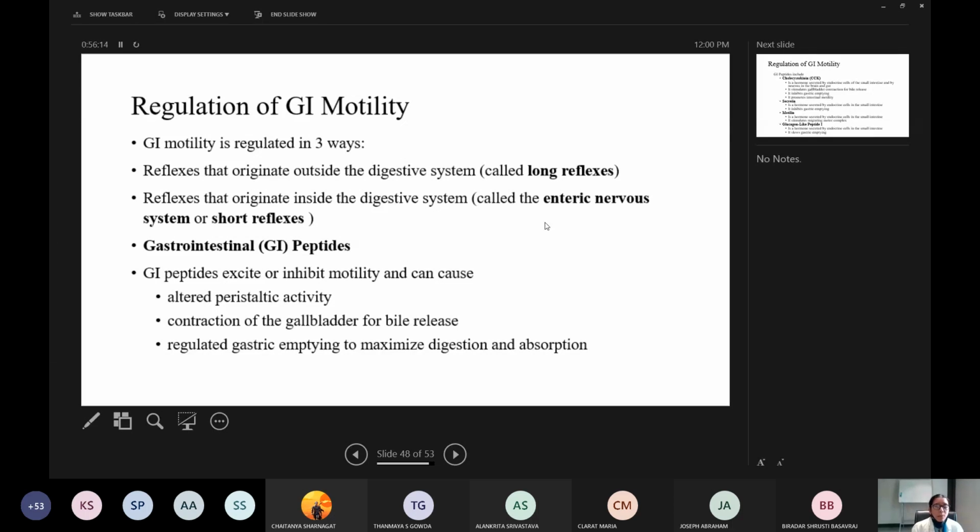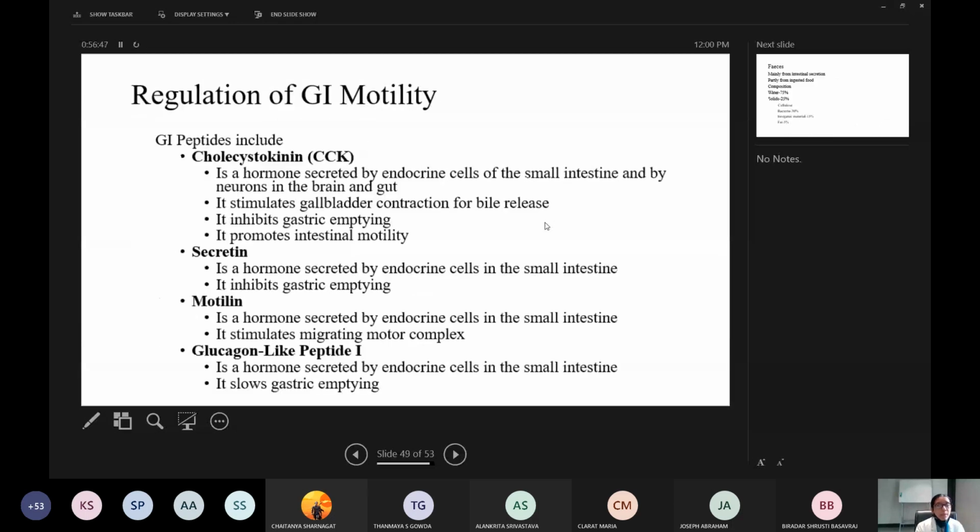Some of these are hormones or chemicals. Gastrointestinal peptides excite or inhibit motility and can cause altered peristaltic activity, contraction of the gallbladder for bile release, and regulated gastric emptying to maximize digestion and absorption. So these gastrointestinal peptides are also very important. Some are excitatory and some are inhibitory for gastric motility.